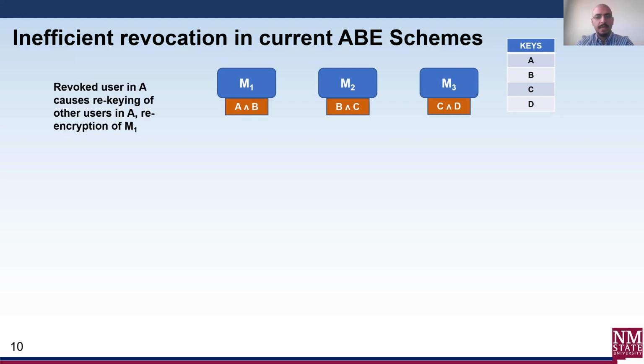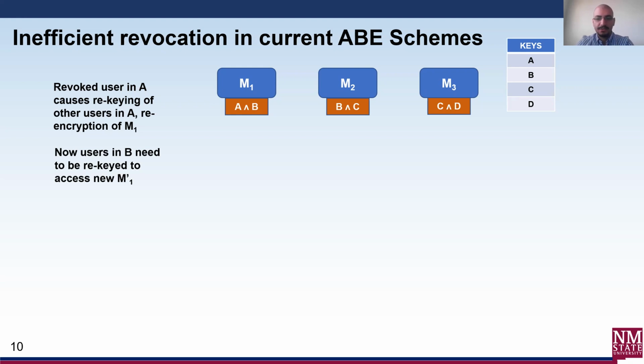All other remaining users in A are rekeyed. This rekeying operation requires re-encryption of all ciphertext with policies containing the attribute group A. In this case, it's message M1. This updates message M1 to M1 prime. Since M1 prime got re-encrypted, users in attribute group B need to be rekeyed to be able to access M1 prime.